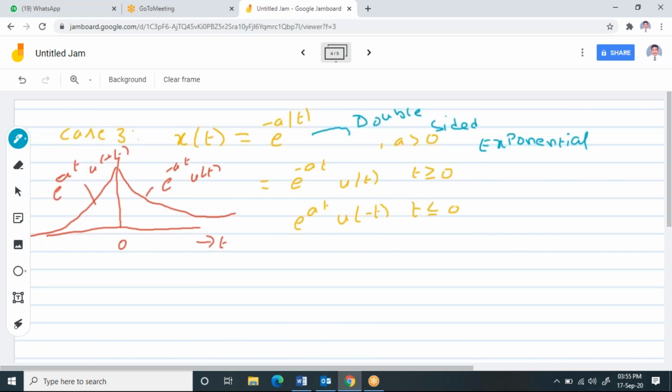Double-sided exponential. So that means, try to understand, it's a combination of both. We solved case 1 and case 2. Already we know the Fourier transform for case 1 and case 2. You add it.